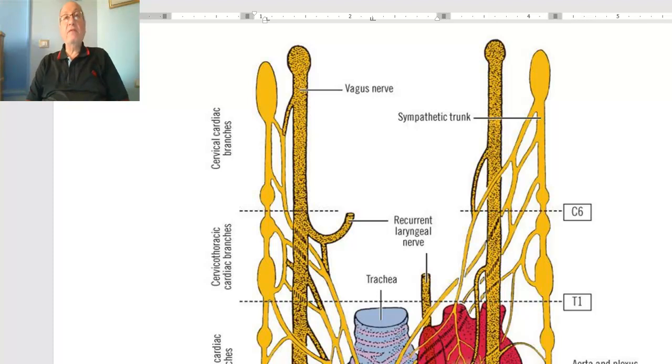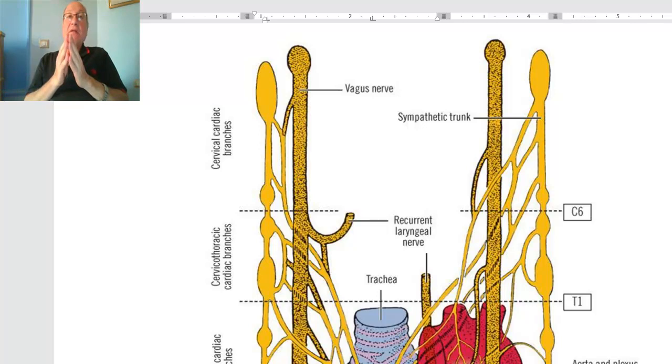Nerve supply of the heart. The heart is supplied by autonomic nervous system. The heart is supplied by autonomic efferent fibers and afferent fibers.